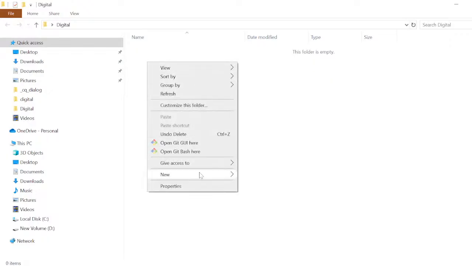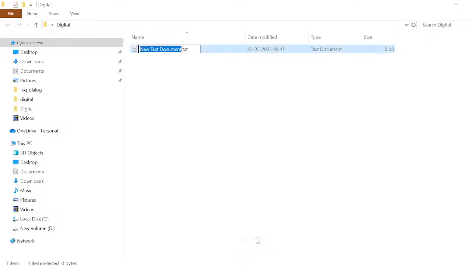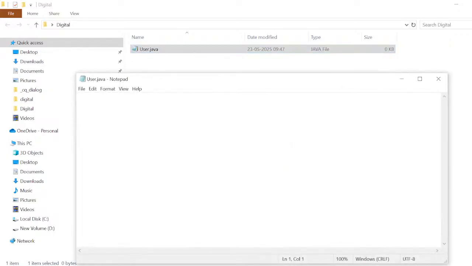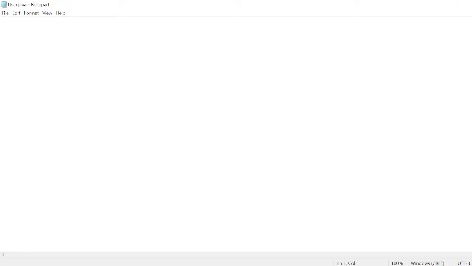I'm creating a user class. So you can assume there are two properties, string name and age. Okay, fine.